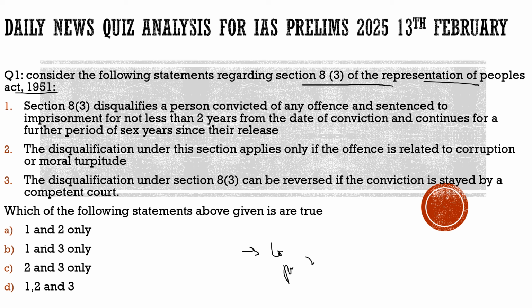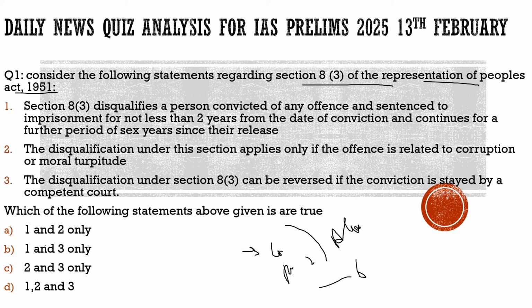For these 2 years he will not be allowed to contest an election. And after the punishment is over, for 6 more years, he will not be allowed. So this is the criterion under section 83 of the Representation of Peoples Act 1951, that a person who is convicted of criminal charges will not be allowed to contest an election.